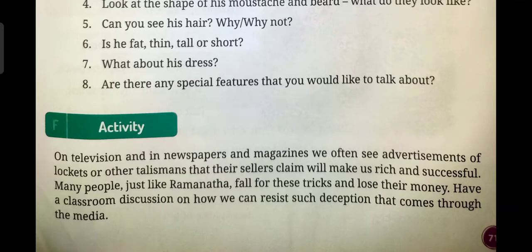Activity: on television and in newspapers and magazines, we often see advertisements of lockets or other items by salesmen, and their sellers claim it will make us rich and successful. Many people, just like Ramnatha, fall for these tricks and lose their money. Have a classroom discussion on how we can resist such deception that comes through media. An activity is given here.